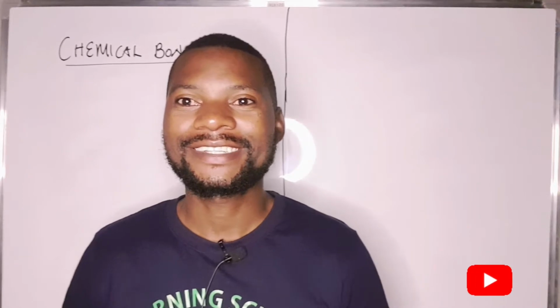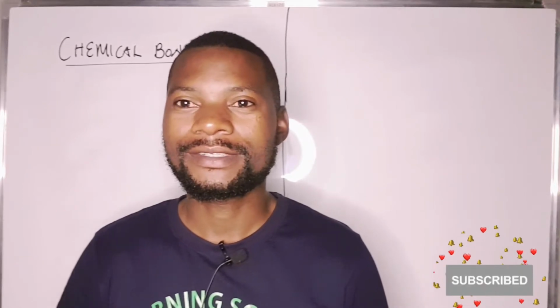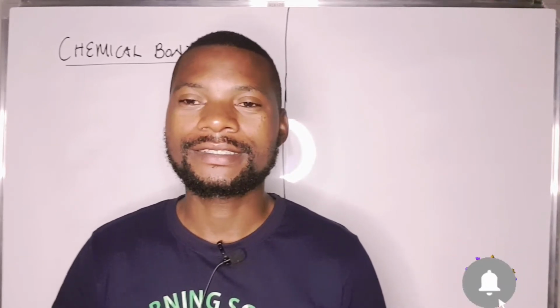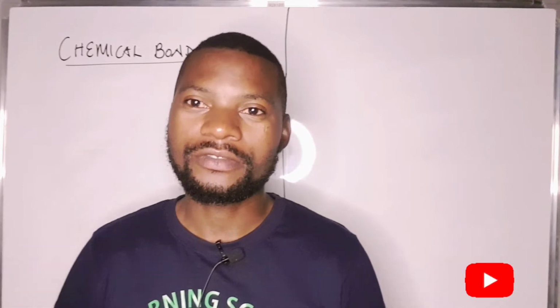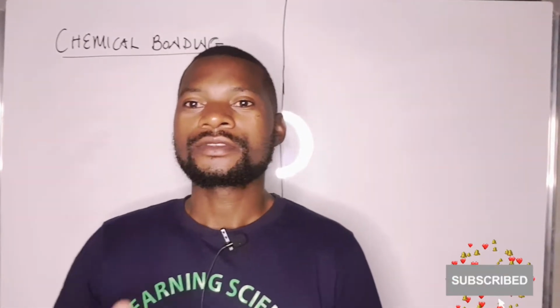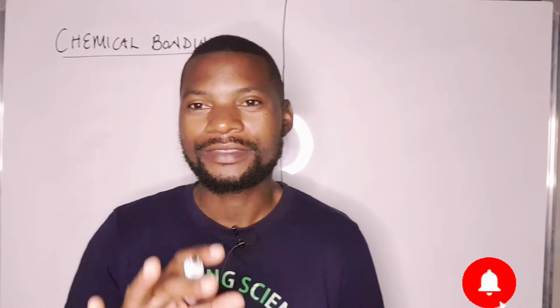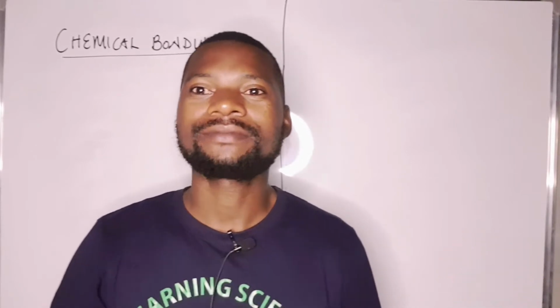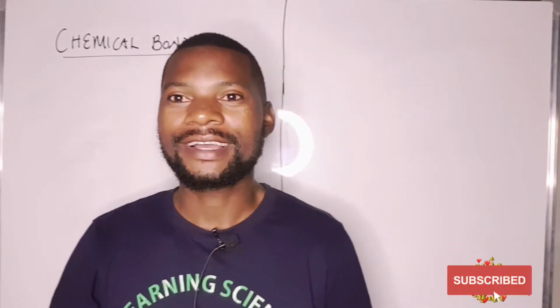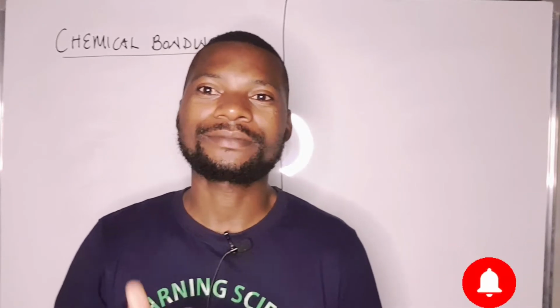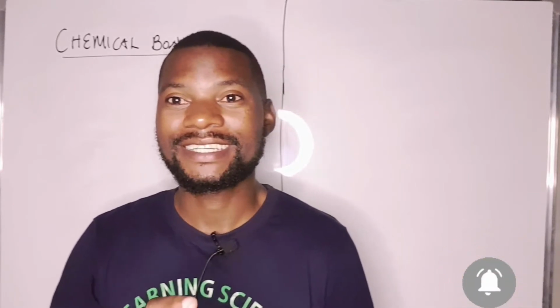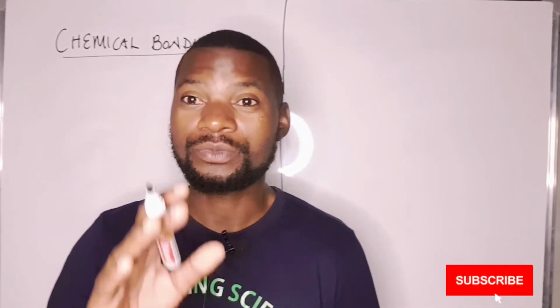In this lesson, I'm going to talk about chemical bonding and the formation of ions. Most of the elements on the periodic table are in what we are calling the unstable state, except the elements in group 8.